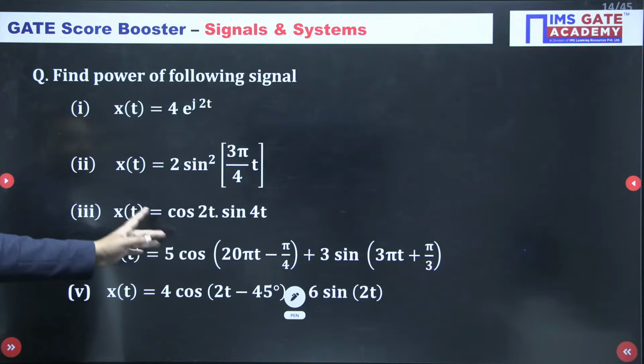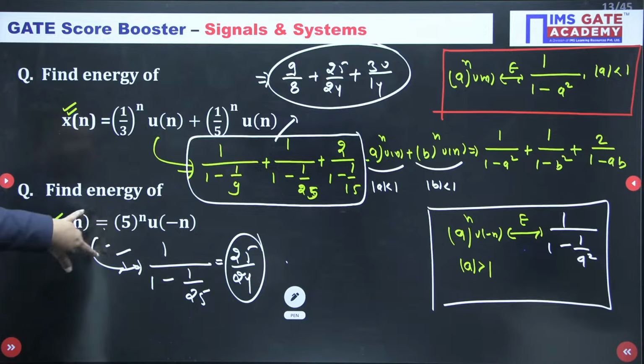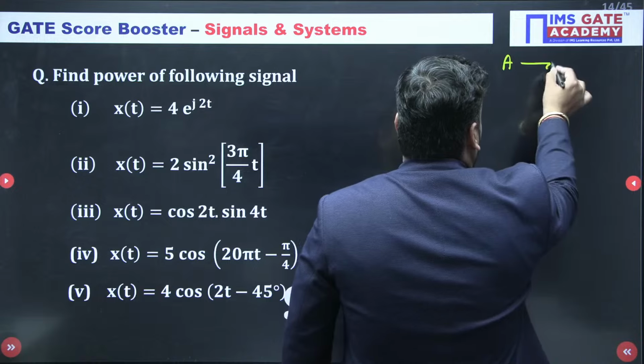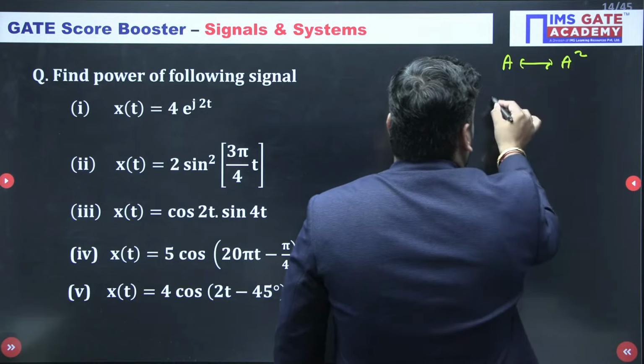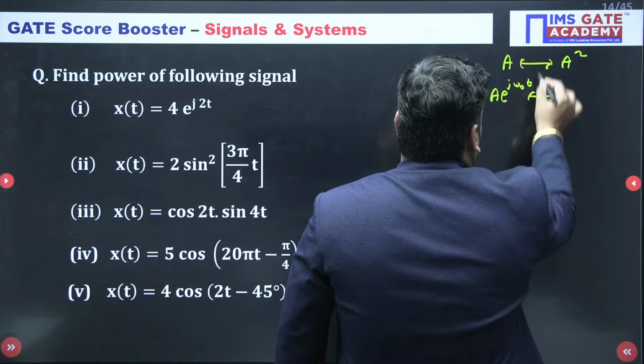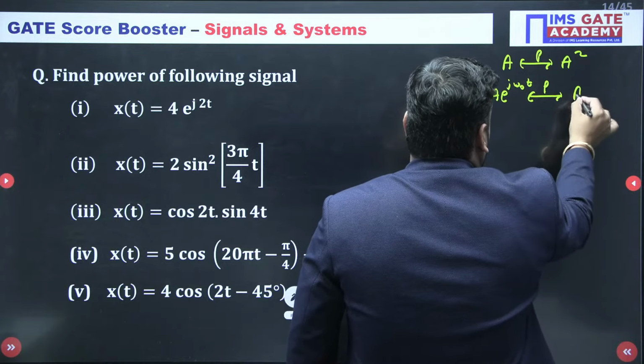So again, have a few quick questions, guys. Let's do them quickly. Power. Do you know the power? If I make a short trick, the power of a is nothing but a squared only. Similarly, if I talk about a e^(j omega 0 t), then as far as power is concerned, it is also a squared only.